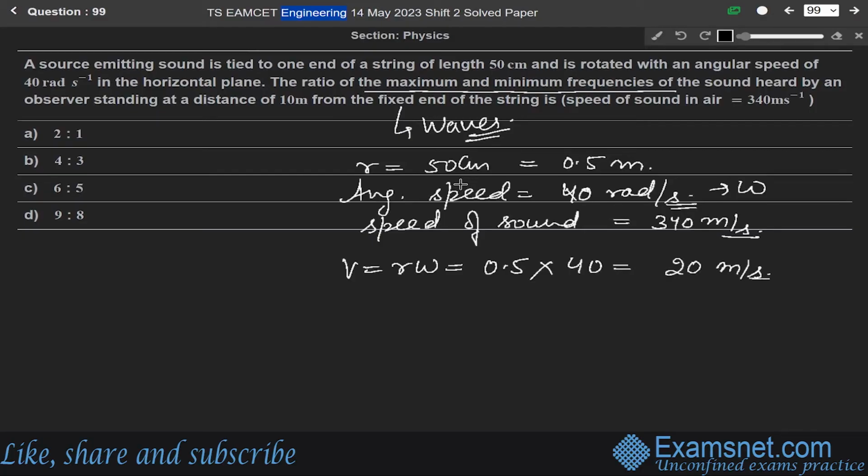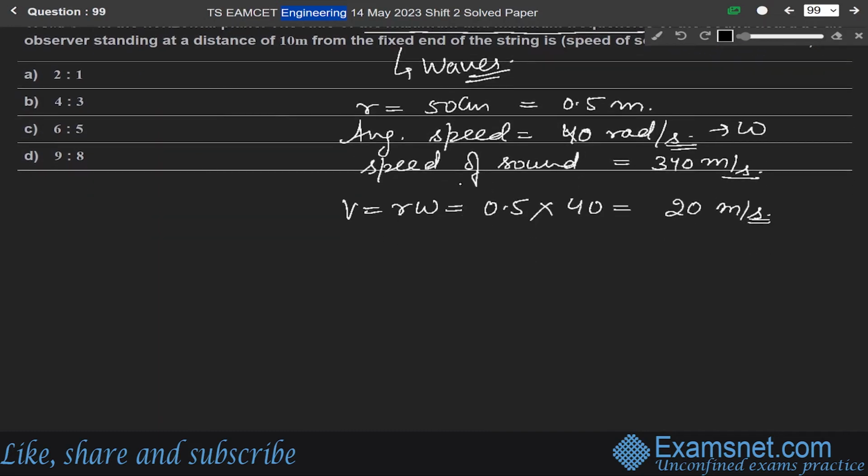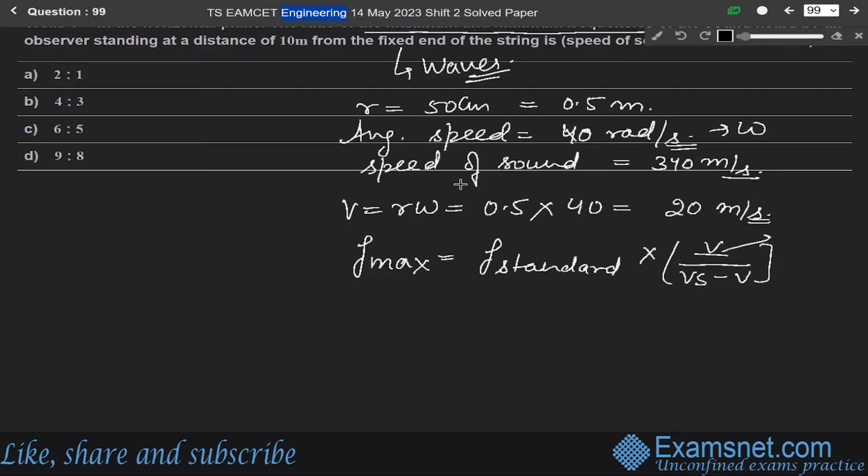meter per second. So for maximum frequency, we know the formula: maximum frequency equals standard frequency into Vs over Vs minus V, where V is the source speed and Vs is the original speed of the sound.